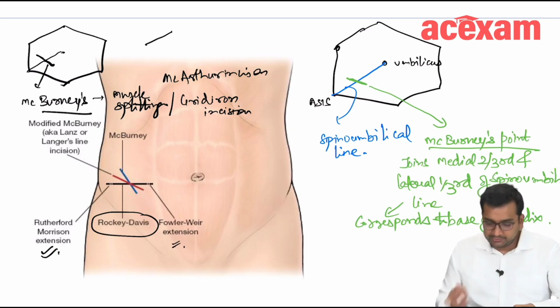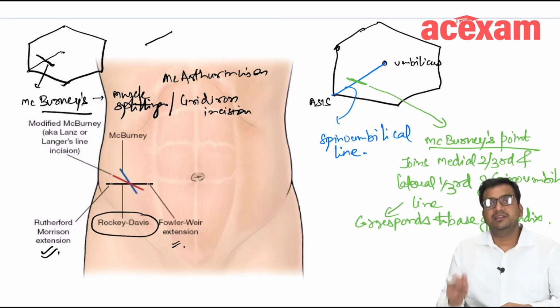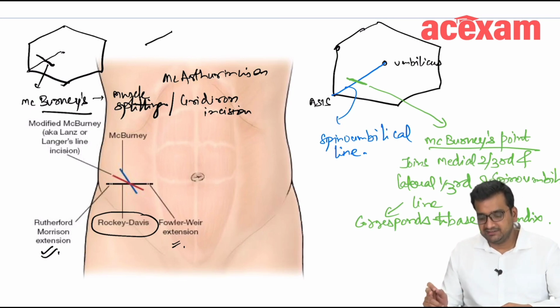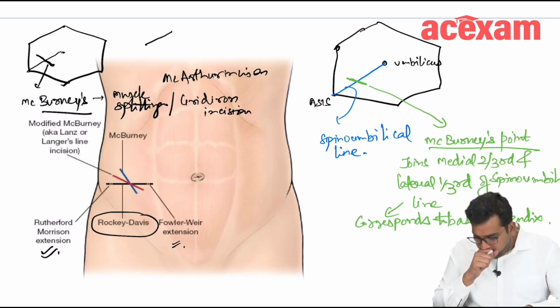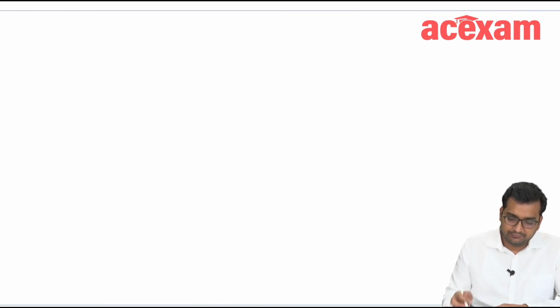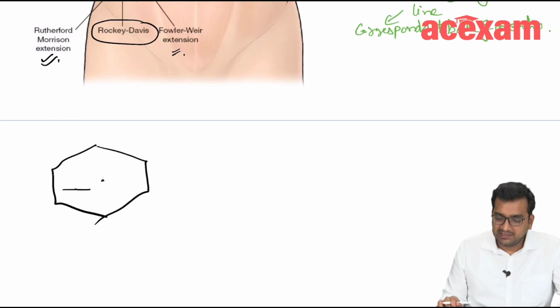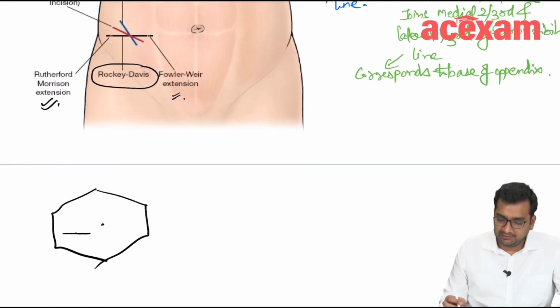The Rocky Davis incision is horizontal. If we give an incision along the normal anatomical skin crease going through the McBurney's point, which is a muscle splitting incision, it is known as the Lanz incision. Again, this is the Rocky Davis incision, which you can see in the diagram.